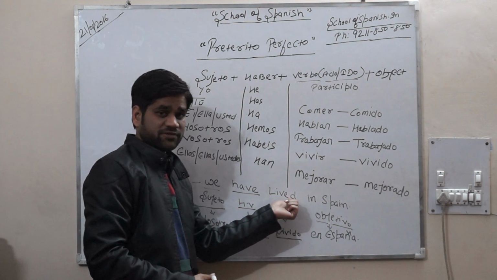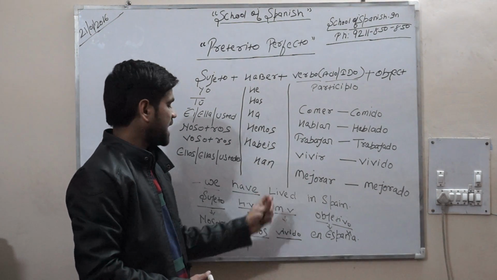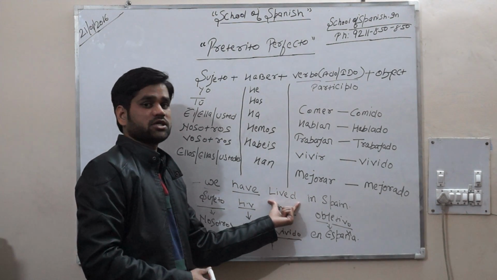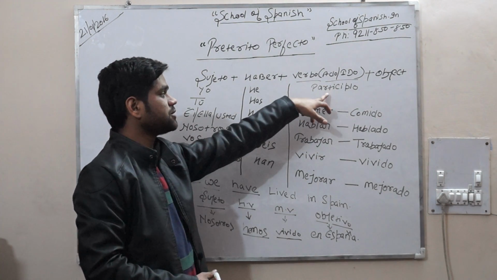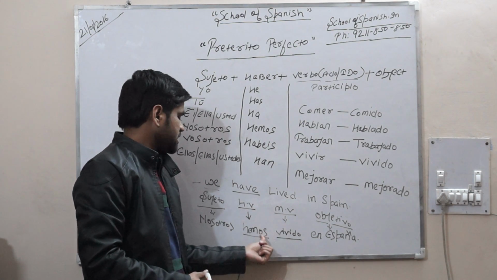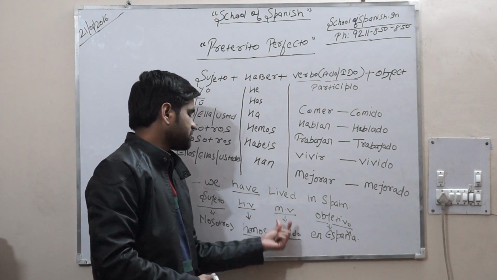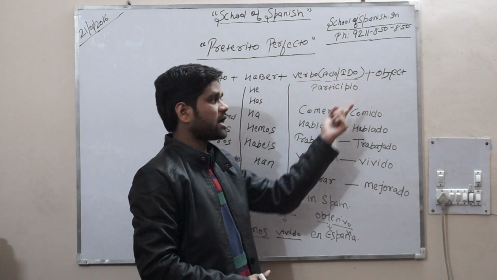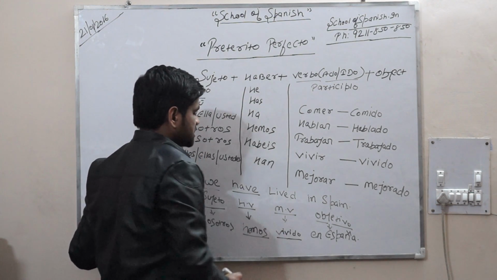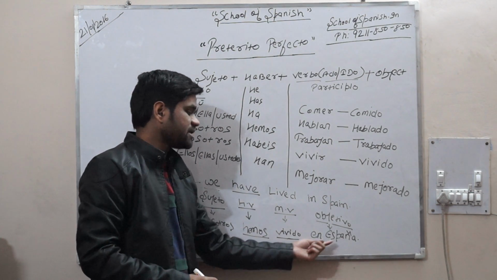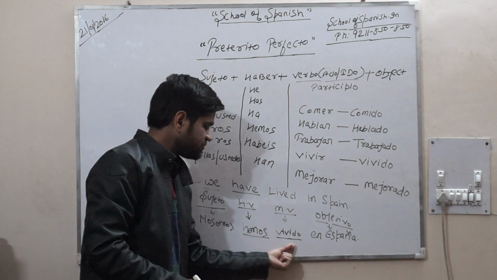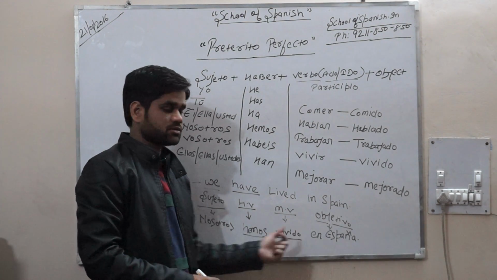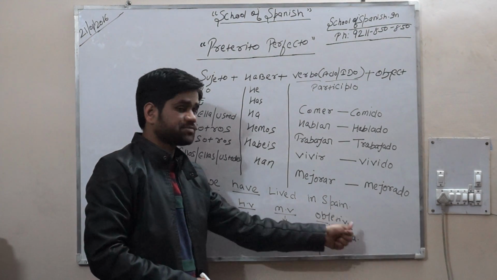The verb to live is vivir, and we have to make the third form of the verb. It's lived, the third form, which is the participle. In Spanish it is called participio. Okay, hemos vivido en España. Vivir, we will use ido. It's ido in er or ir ending verb to make the participle of this verb. En España. Nosotros hemos vivido en España. It means we have lived in Spain.